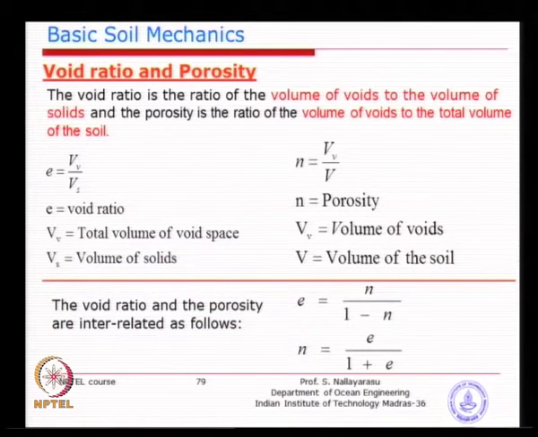The next thing we want to look at is the voids ratio, which is the volume of voids to the volume of solids. Then the porosity is denoted as n. You should be a little bit careful about this n, because n is also used elsewhere, so remember the notation wherever it is used. Here we are just using n as the volume of voids to total volume, which is the porosity. So, you can see the ratio of voids to total volume here, and voids to solids there, so you get slightly different values.